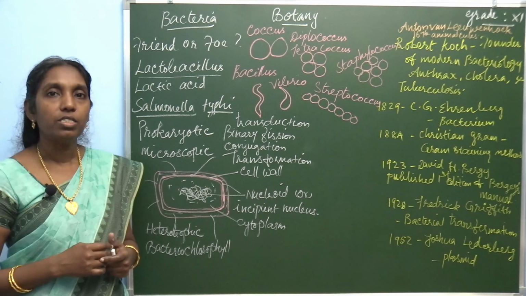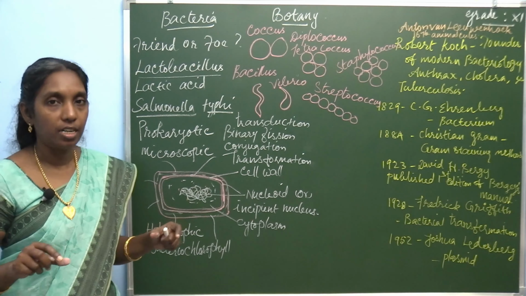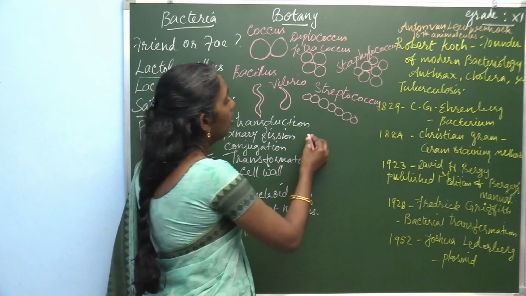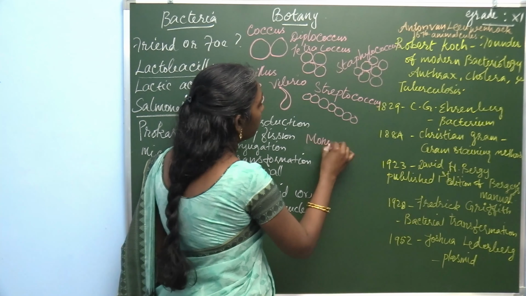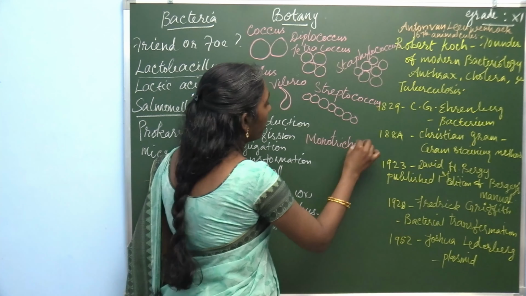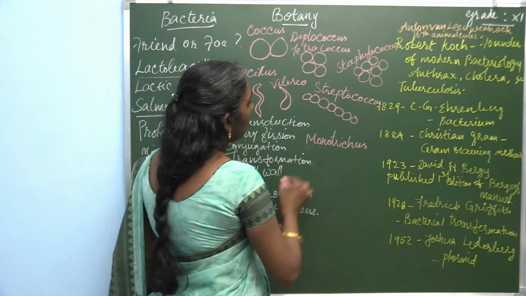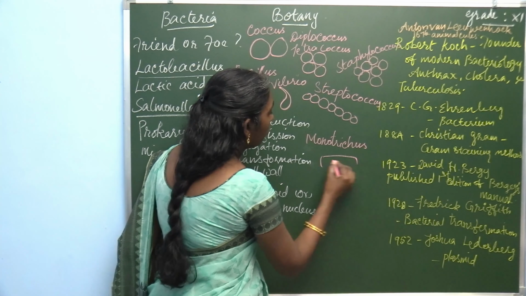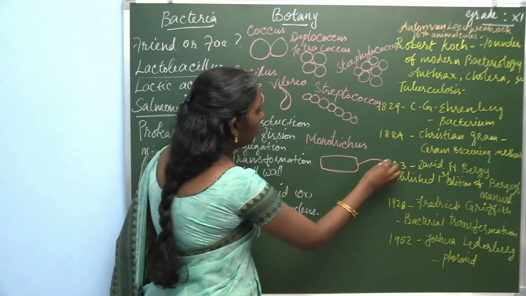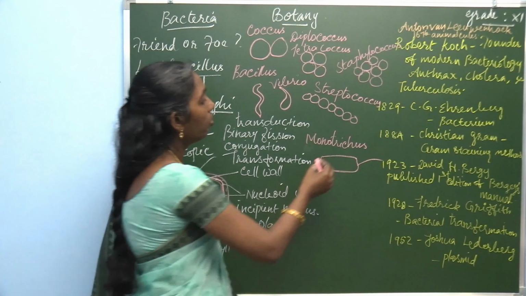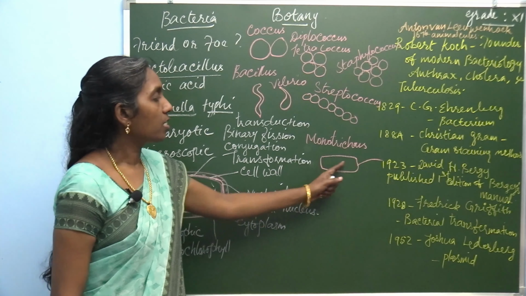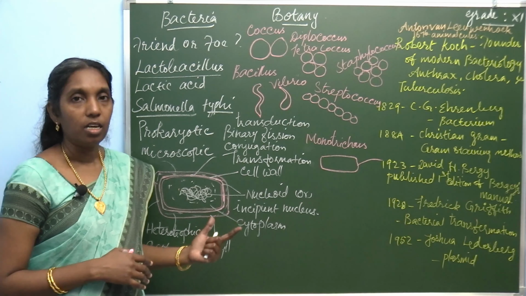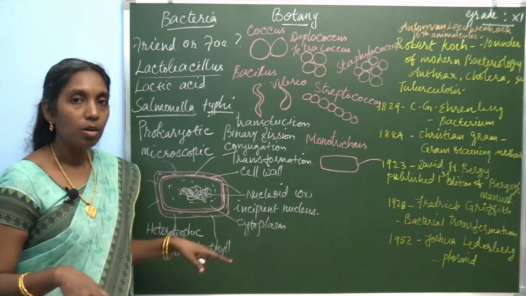Then another classification is based on flagellation. Based on flagellation, bacteria may be classified into monotrichous, which possesses a single flagellum. Flagella are a very important locomotory organ of bacteria, and the flagella are used for movement.